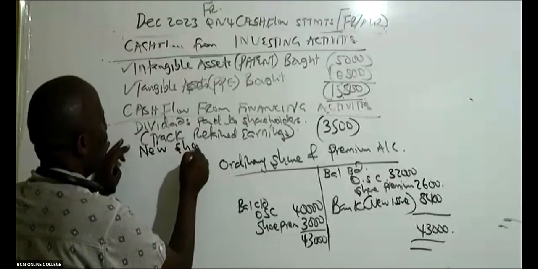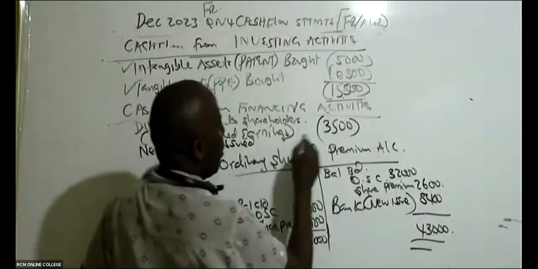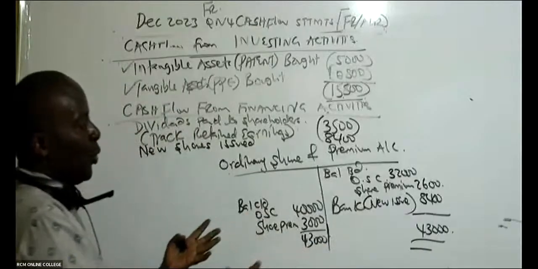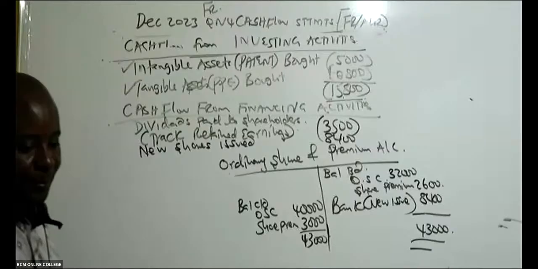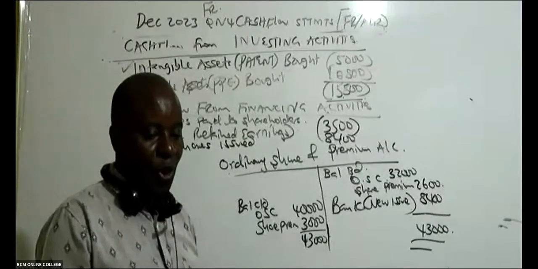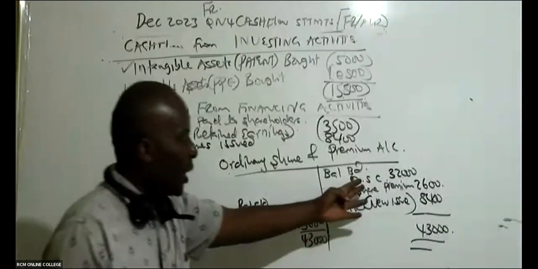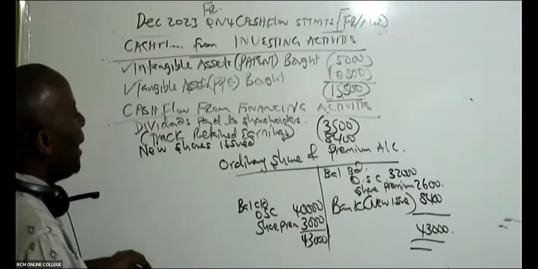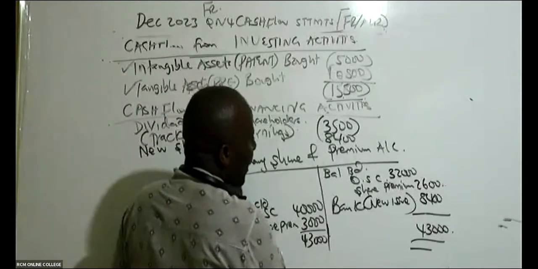New shares issued. So new shares issued, we have 8,400 positive because we received the money. So new shares issued, 8,400. That's why we credited this account and then we debit our bank. Now from there, ladies and gentlemen, track your debt. So I would want to see the debt instruments.